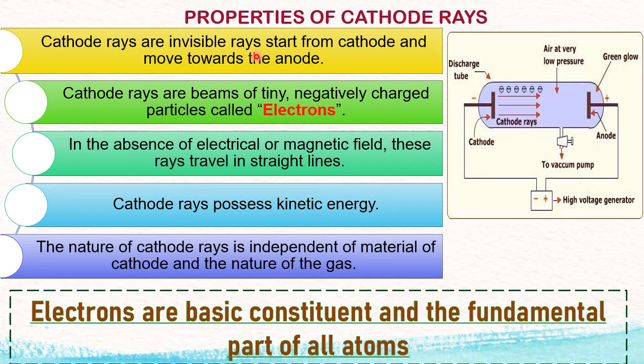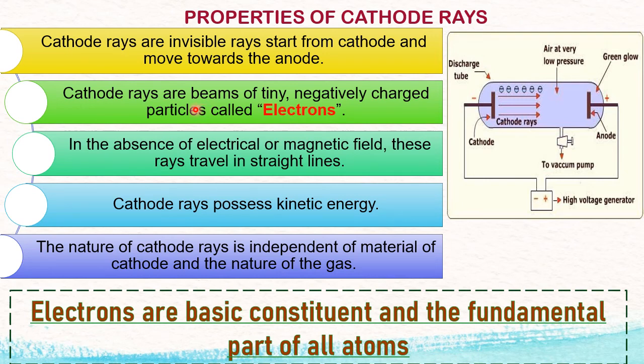So when cathode rays move towards the anode, they are made of negative charge. So he told the second property: cathode rays are beams of tiny negatively charged particles called electrons. He named the negatively charged particles present in the cathode rays as electrons.